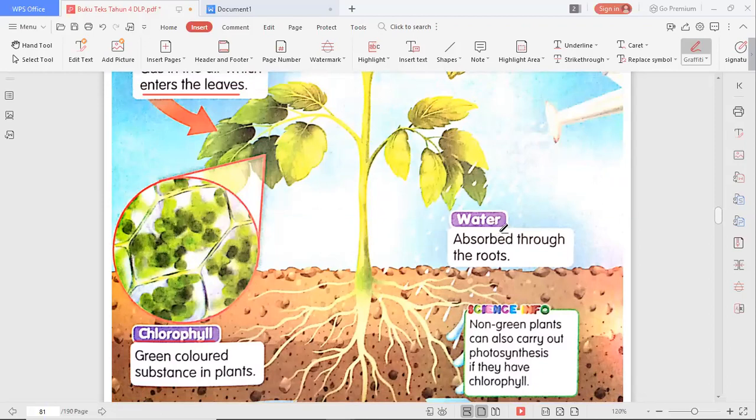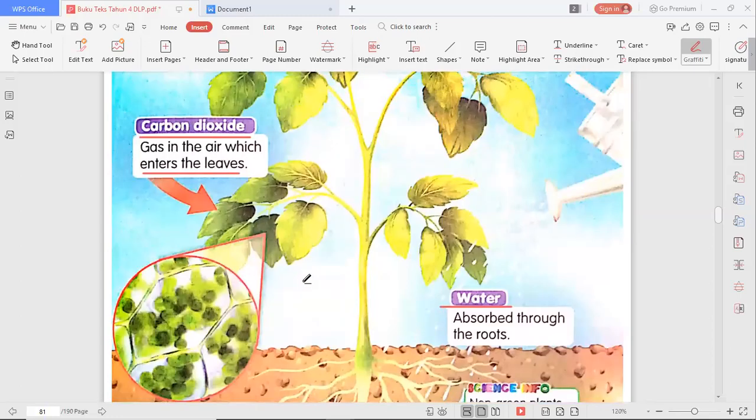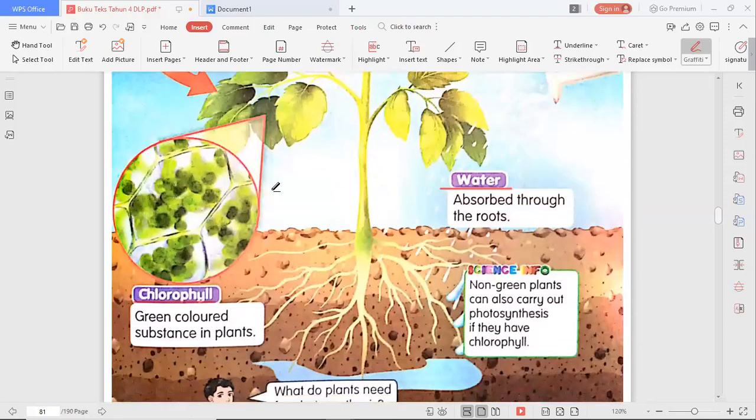Next, what do we have here? Water. So which part will absorb water? Absorbed through the roots, of course. So the roots will absorb water and also minerals. And then, what do plants need for photosynthesis? So it has been given here, right? The 4 elements, or you can say the 4 needs. There are sunlight, carbon dioxide, chlorophyll, and also water.